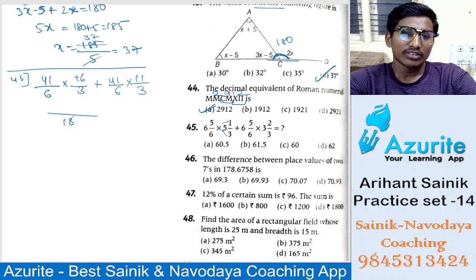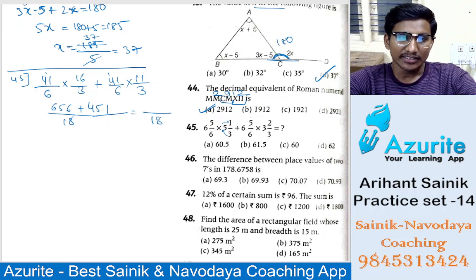So here 41 into 16, right? What will be the answer? 16 ones are 16, carry 1. 16 fours are 64, plus 1 is 65. Plus here 11 ones are 11, carry 1. 11 fours are 44 plus 1 is 45. Over 18, then you add it: 1 plus 6 is 7, 5 plus 5 is 10, carry 1, and 10 plus 1 is 11.